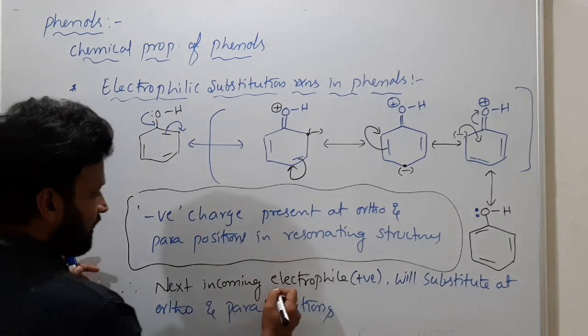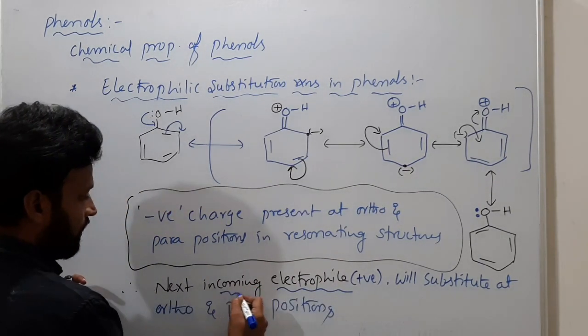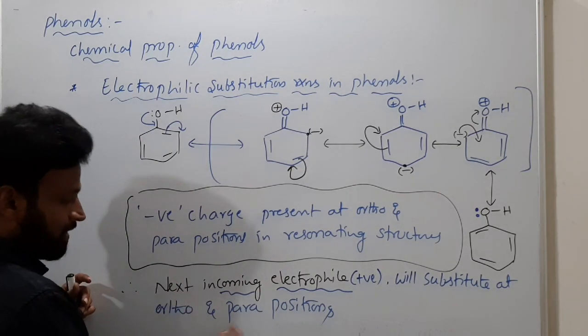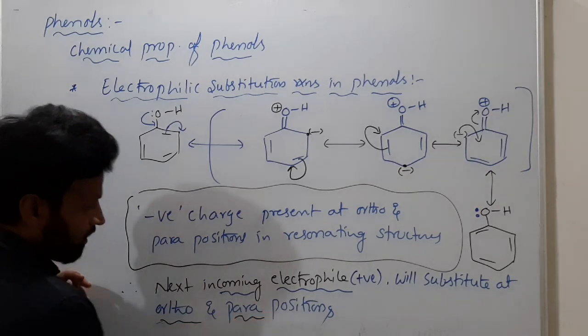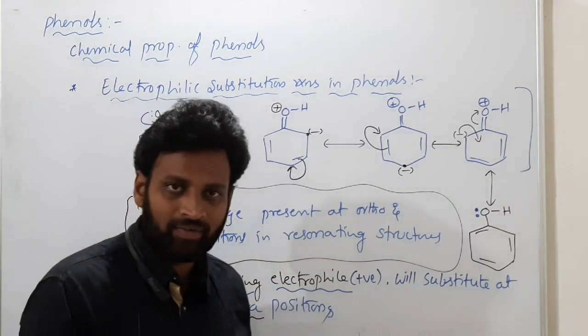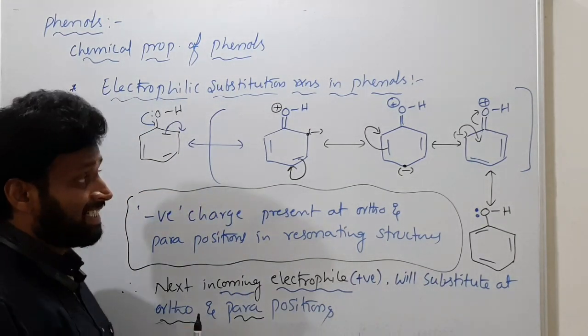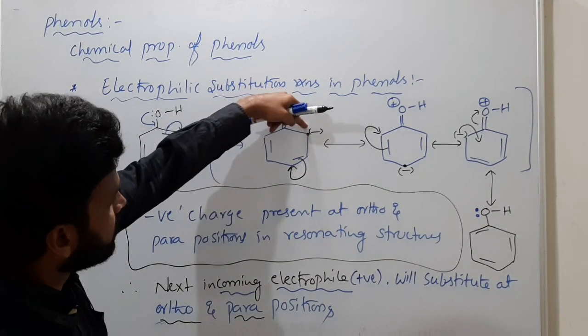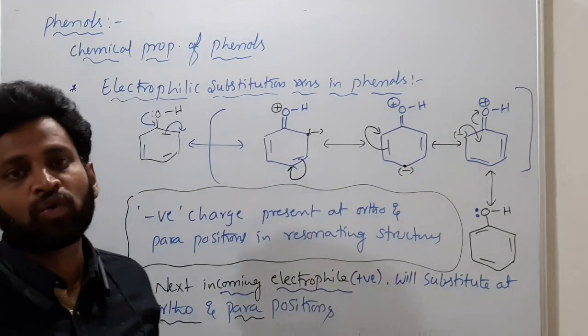So the next incoming electrophile will substitute either at the ortho position or at the para position. Why did I give these resonating structures again, understood? To have more clarity. You have negative charge at ortho, negative charge at para, again negative charge at ortho.